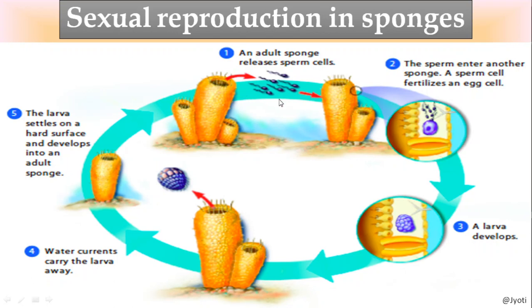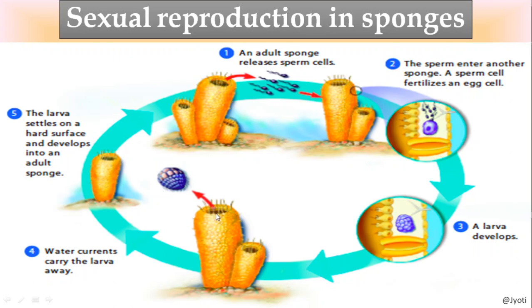So the sperms are released first, but this sponge moves to another sponge where the egg is produced first. Okay, so now here in this third picture, you can see how the sperms have come in contact with the egg, and now the sperm fuses with the egg to form the zygote. Then the zygote divides to form a larva. So here you can see this larva is developing. Then this larva gets separated from the body and it is released through the osculum.